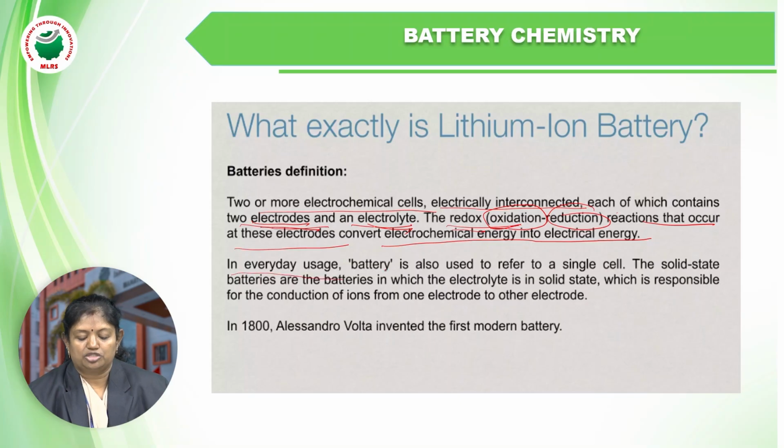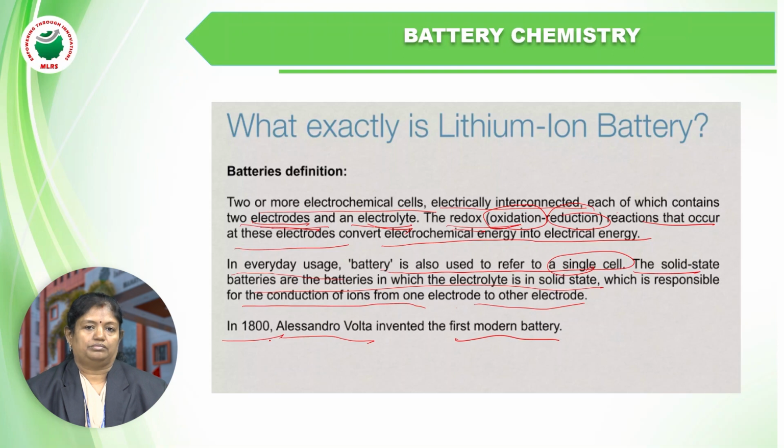In everyday usage, battery is also used to refer to a single cell. The electrolyte is responsible for the conduction of ions from one electrode to the other. Now, the first modern battery was invented by Alessandro Volta in 1800.